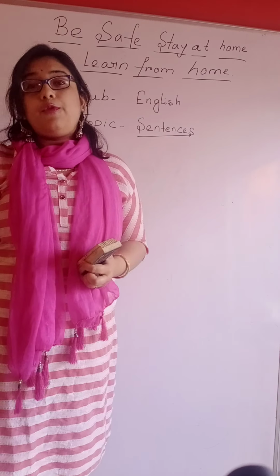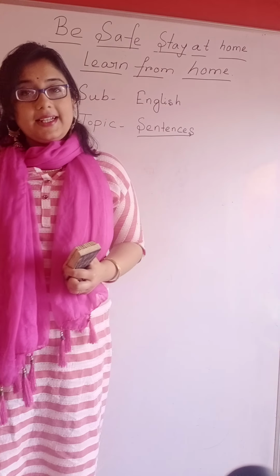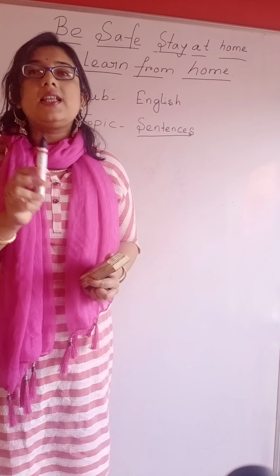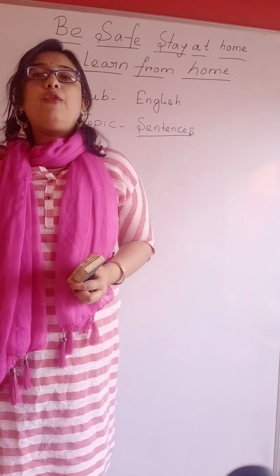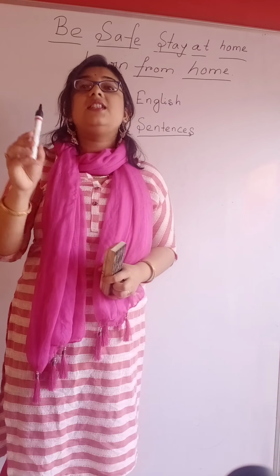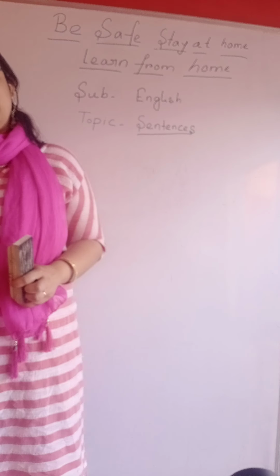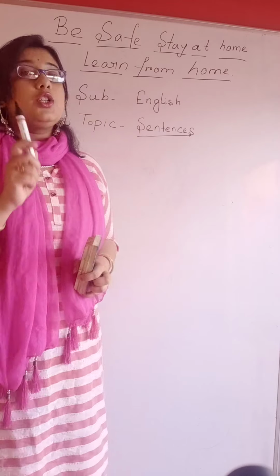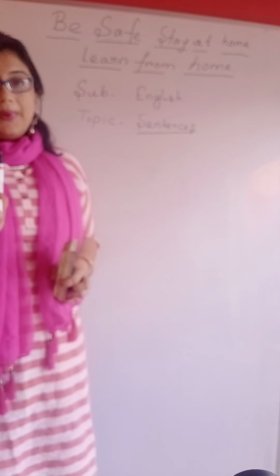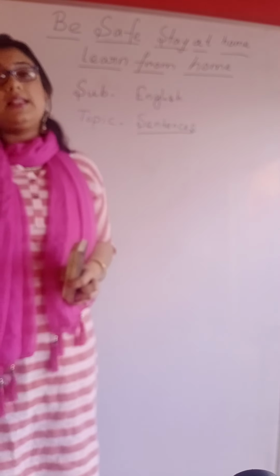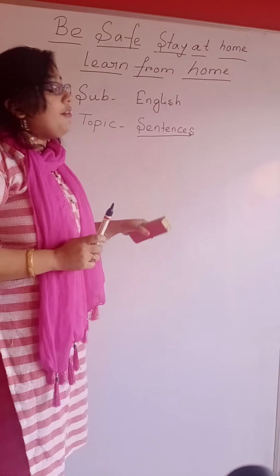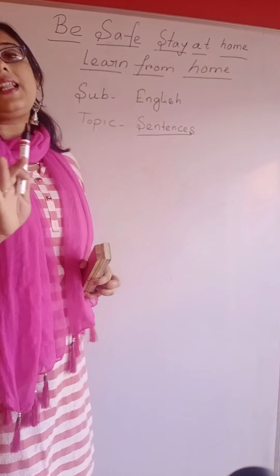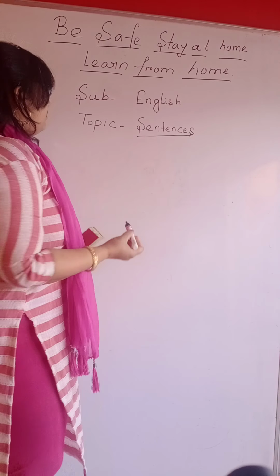But if we classify sentences according to their structures and clauses, then there will be 3 types: simple sentence, complex sentence and compound sentence. But for that, first we need to understand what a clause is. So we will discuss complex, simple and compound sentences afterwards. Today we will learn only the simple and basic types of sentences.